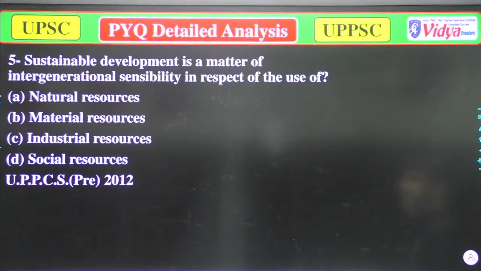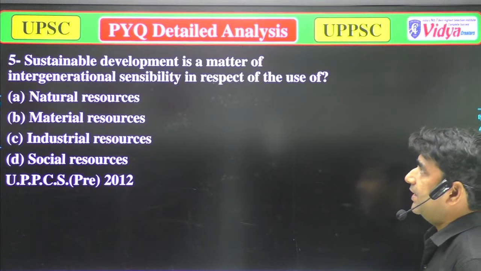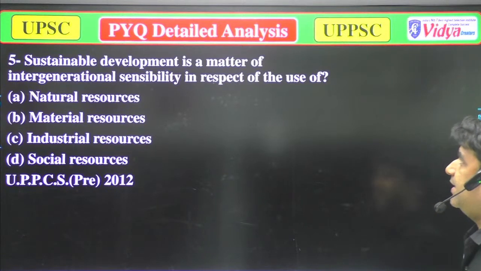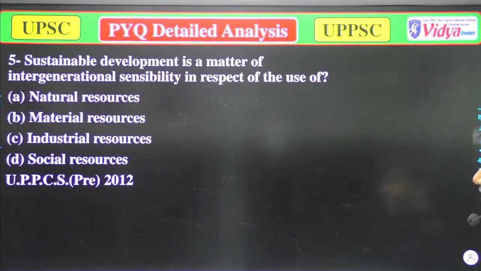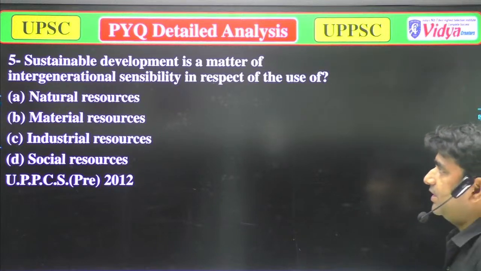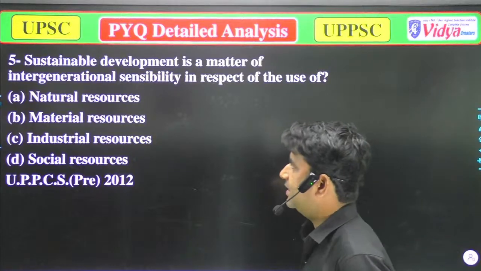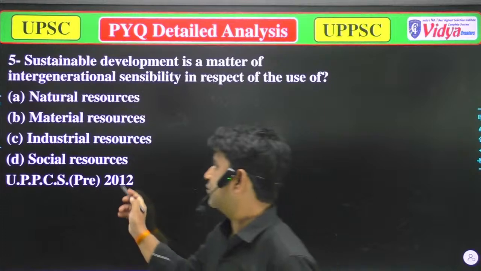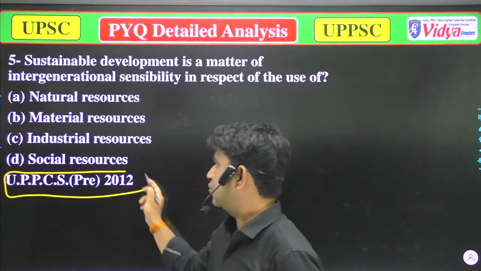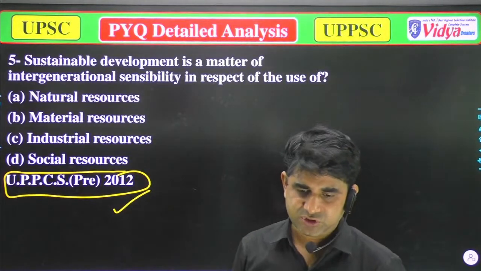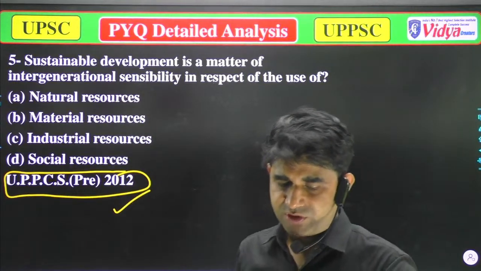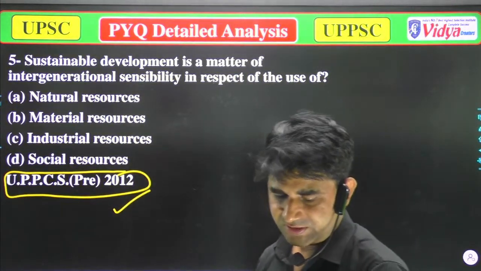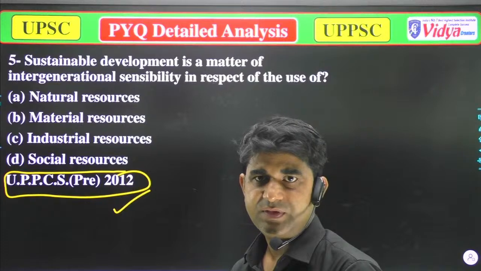The sustainable development is a matter of intergeneration sustainability in respect of the use of A, natural resources, B, material resources, C, industrial resources, and D, social resources. That question was asked in UPPSC 2012. Anyone who is live, please try to solve this question.